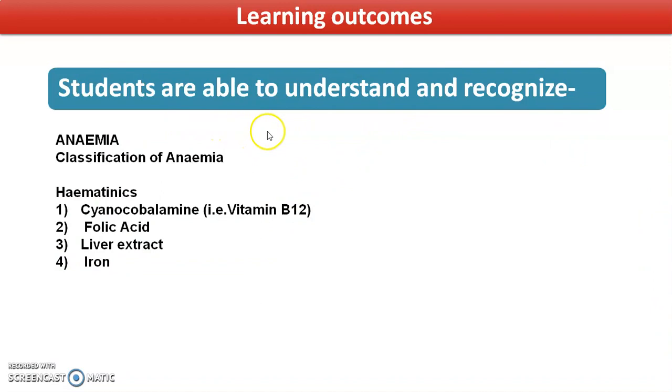After watching this video, students should be able to understand and recognize what is meant by anemia, classification of anemia, then hematinics, and different hematinic agents like cyanocobalamin, that is vitamin B12, folic acid, liver extracts and iron. Let's start our session.